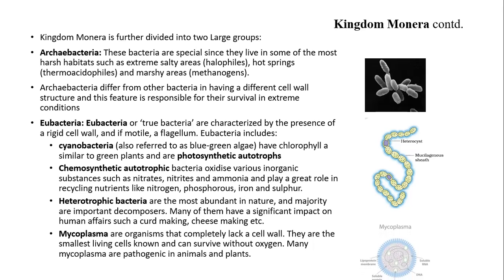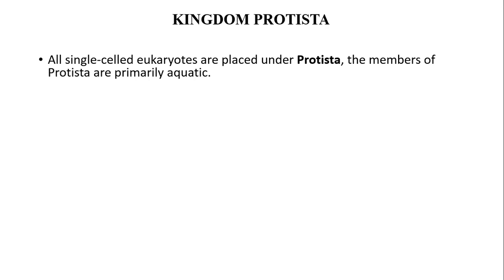Mycoplasma. Mycoplasmas are organisms that completely lack a cell wall. They are the smallest living cells known and can survive without oxygen. Many mycoplasmas are pathogenic to animals and plants. Kingdom Protista. All single-celled eukaryotes are placed under Kingdom Protista. The members of Protista are primarily aquatic.